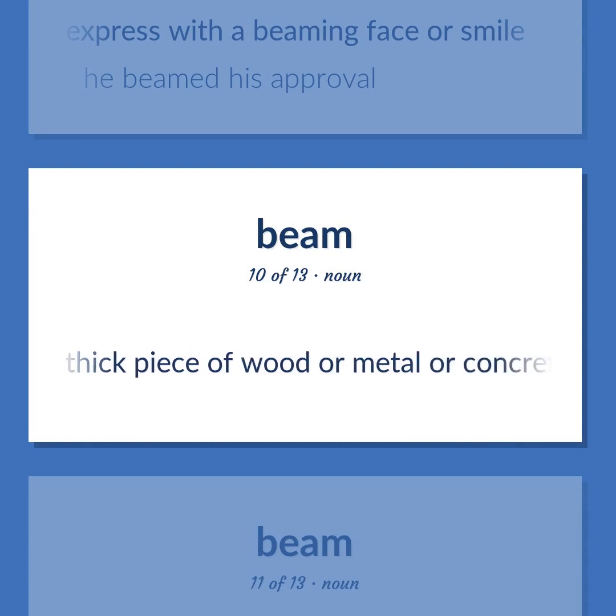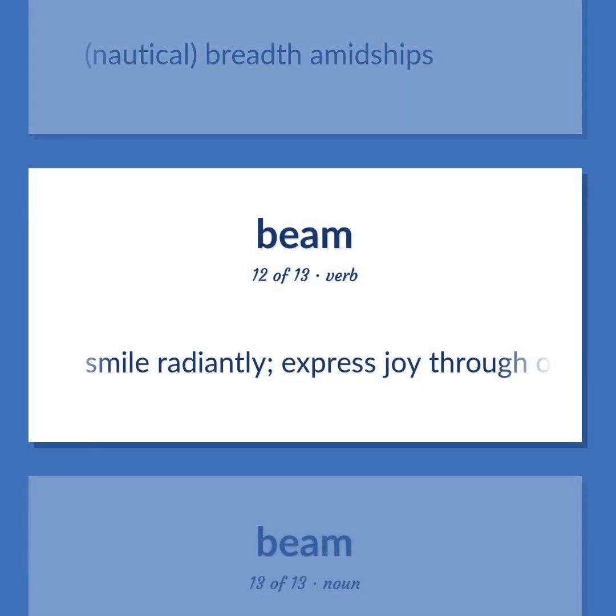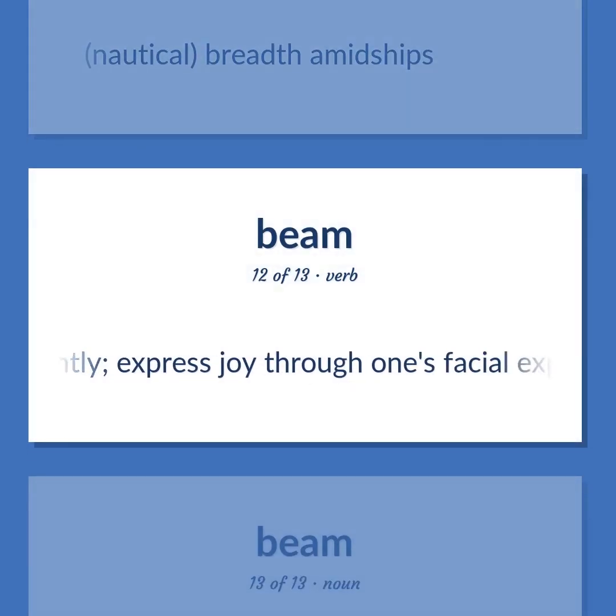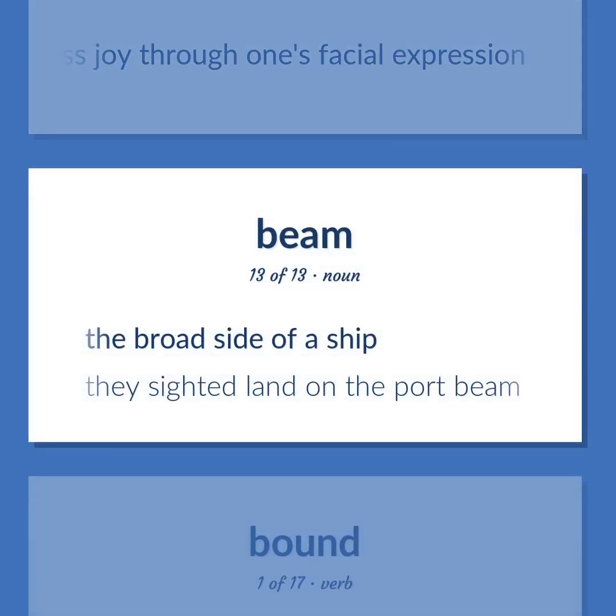Long thick piece of wood or metal or concrete, etc., used in construction. Nautical, breadth amidships. Smile radiantly. Express joy through one's facial expression. The broad side of a ship. They sighted land on the port beam.